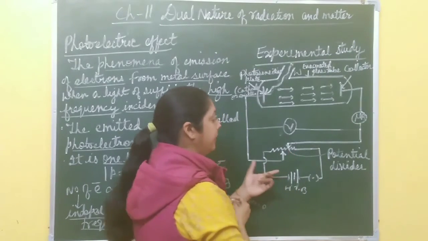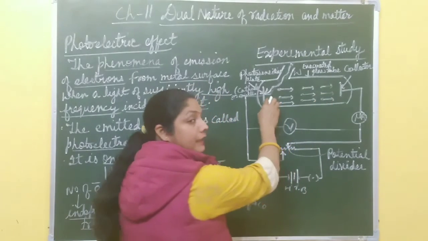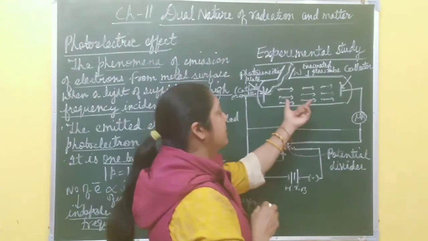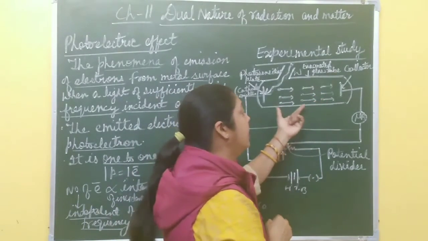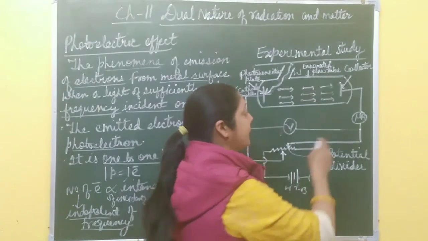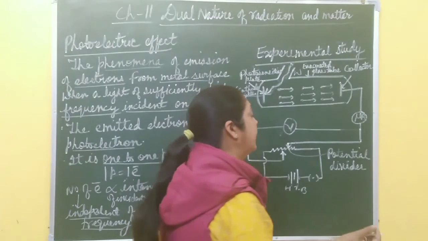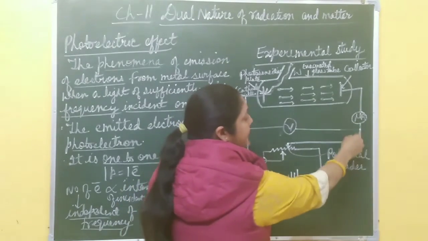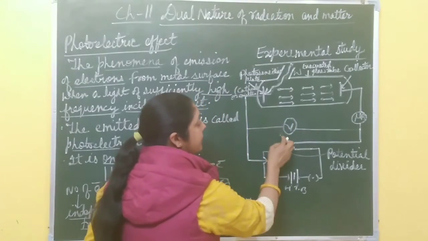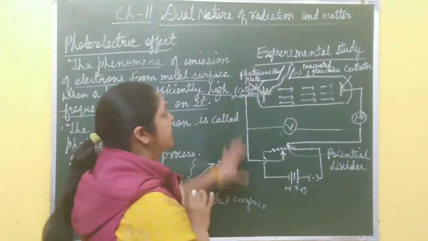potential divider, right? This battery is used to accelerate the electrons emitted by the photosensitive plate, and these electrons are called photoelectrons. Due to the movement of photoelectrons, current is generated in the circuit. That current is measured by a microammeter because its amount is very small, and the potential difference between these plates is measured by a voltmeter. The voltmeter is connected in parallel, and the ammeter is connected in series with the metal plates, right? So this is the experimental setup.